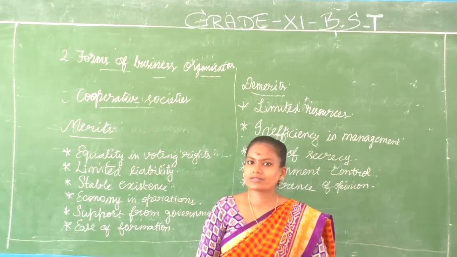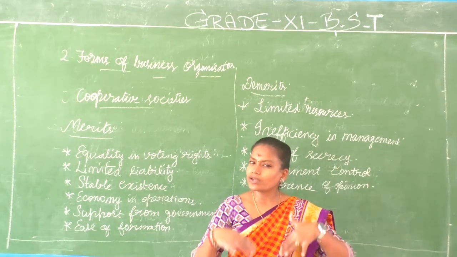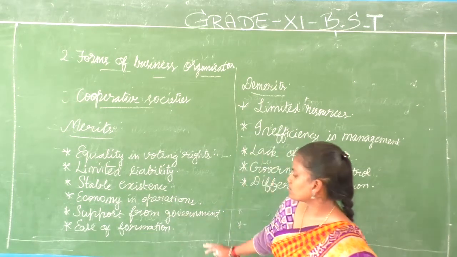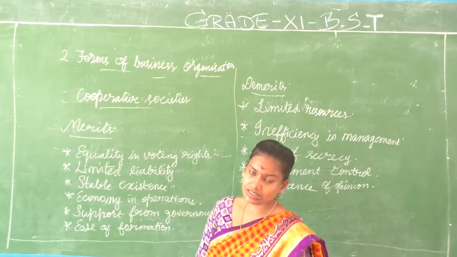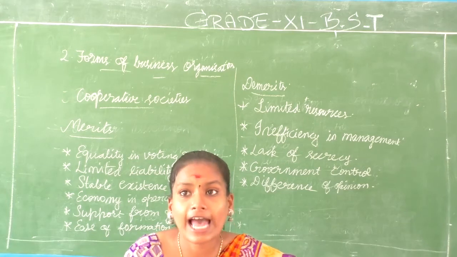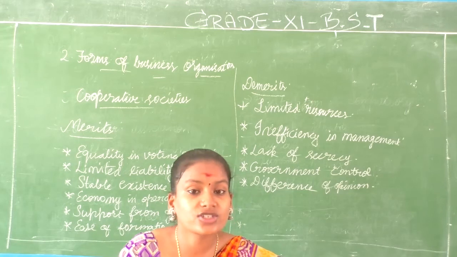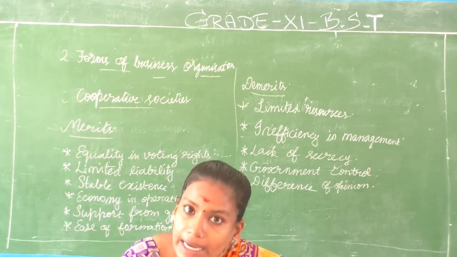Economy in operations. They will be focusing on welfare of the people, so reducing costs, everything will be there. Support from government, since it is a registered one under the Indian Cooperative Societies Act 1912. I am repeating this act again and again just because it should stay in your mind.